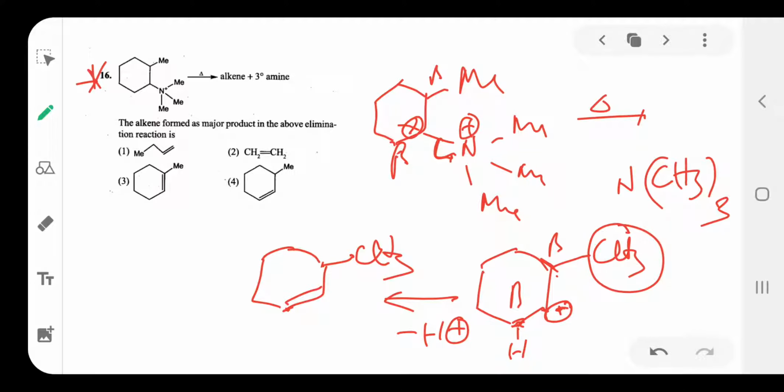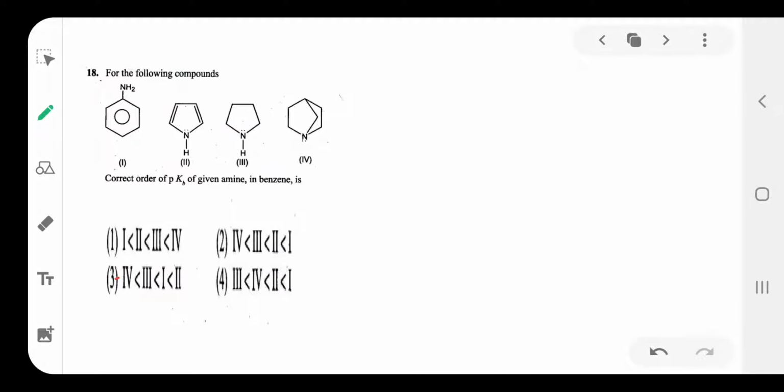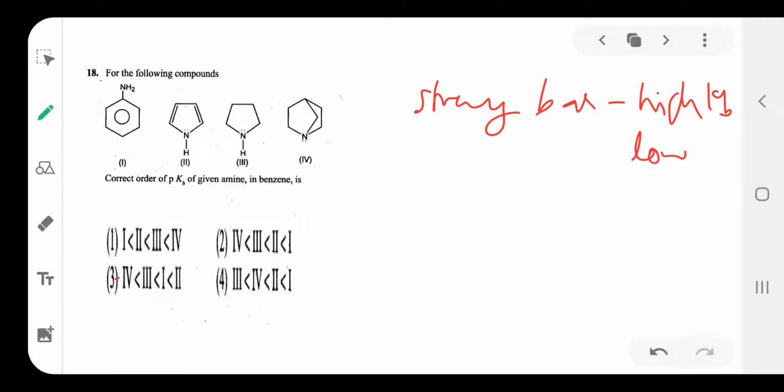So this is the product. So the option is 4. Next, question number 18: which of the following compounds has the correct pKb of the given compounds in benzene? These are amines in benzene. Here a strong base has a high Kb value and a low pKb value. Which one is the strong base? The fourth one is the strong base.